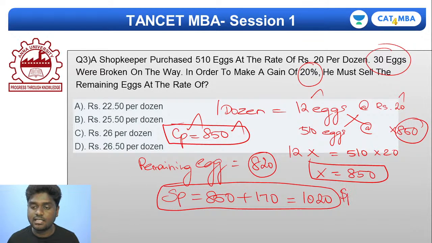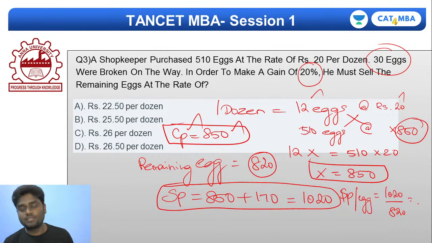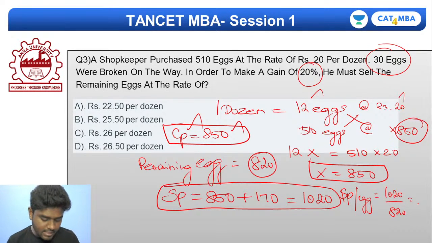It is the selling price per egg. How can I do that? It will be 1020 divided by the number of remaining eggs. That is, for 1020 rupees I'm selling the remaining eggs, because 30 eggs were broken. So if I want to find the selling price per egg, I just need to divide 1020 by the remaining eggs. Very simple.